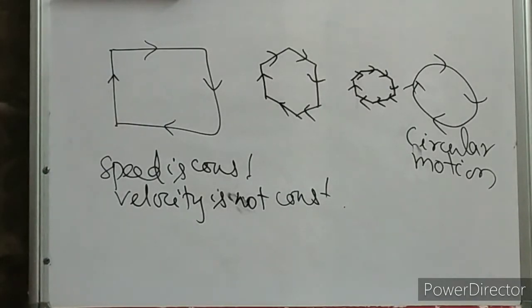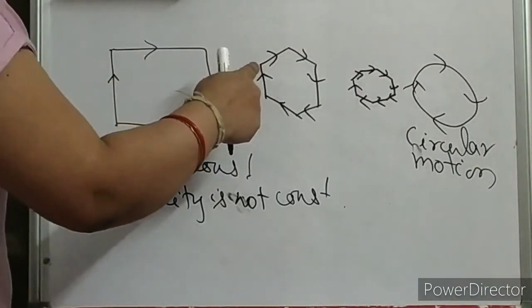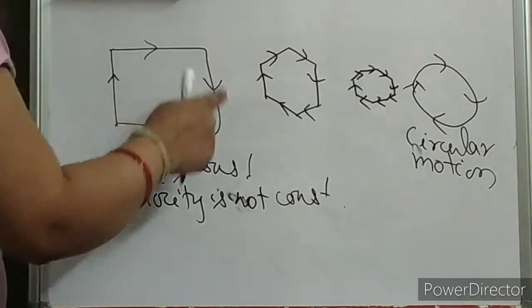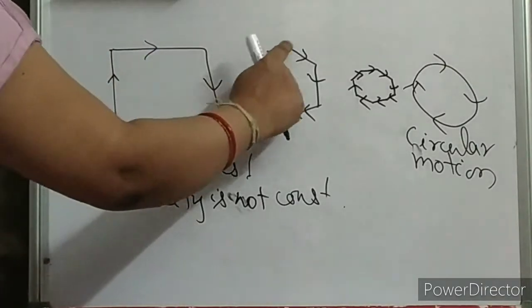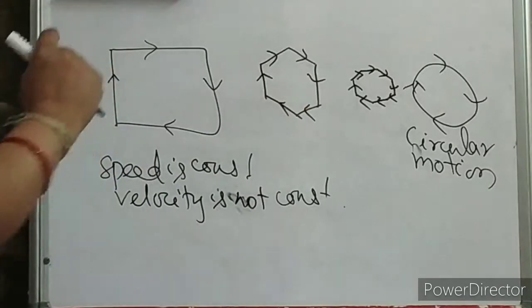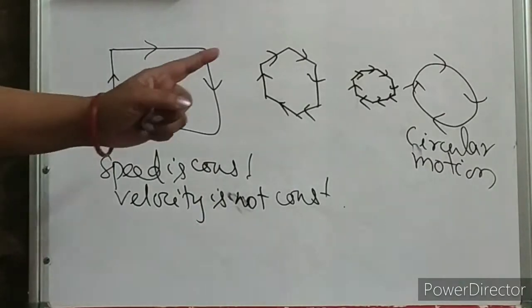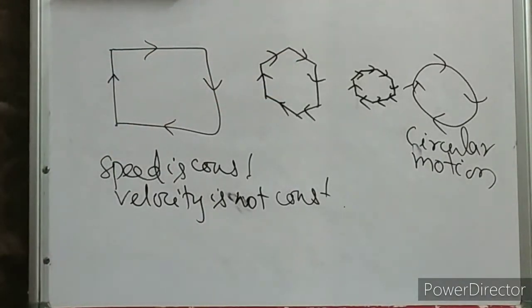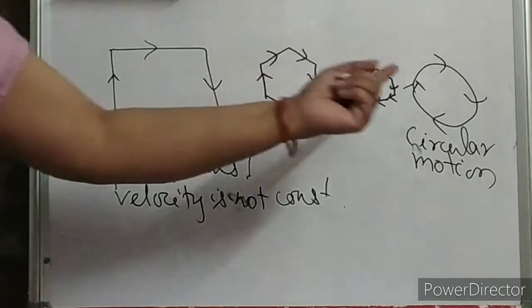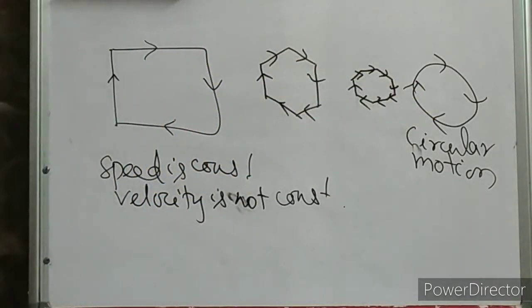How many times is the direction changing over here? Here 1, 2, 3, 4 times. Here 1, 2, 3, 4, 5, 6 times. So it will keep on increasing. So this track has now an indefinite number of sides, and that is nothing but your circle.